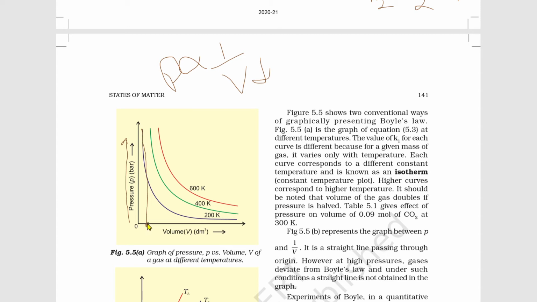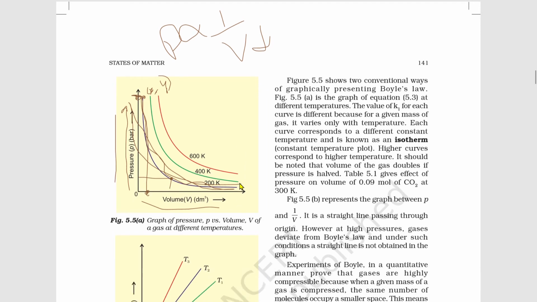This is nothing but volume. This y coordinate is nothing but pressure. Also you can take x comma y. Now look at here. The x coordinate shows volume and the y coordinate shows pressure. Since y is lying over here and x is lying over here, look at here, it is going like a hyperbola. So what is happening over here? Pressure is decreasing, hence volume is increasing. Right? I hope I'm clear.